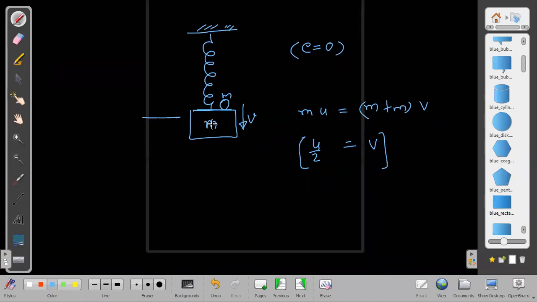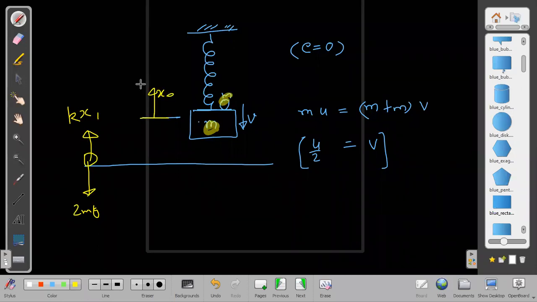But now, what is the equilibrium position? Initially it was in equilibrium, but now it is no more in equilibrium. Why? Because now our mass is not just m, it is m plus one more m, that is 2m. So the equilibrium position will change. Our new equilibrium position will be where 2mg by k. Let us call the new equilibrium position x1 distance away, and the old equilibrium position was x0 distance away. At that time, kx0 was equal to just mg.